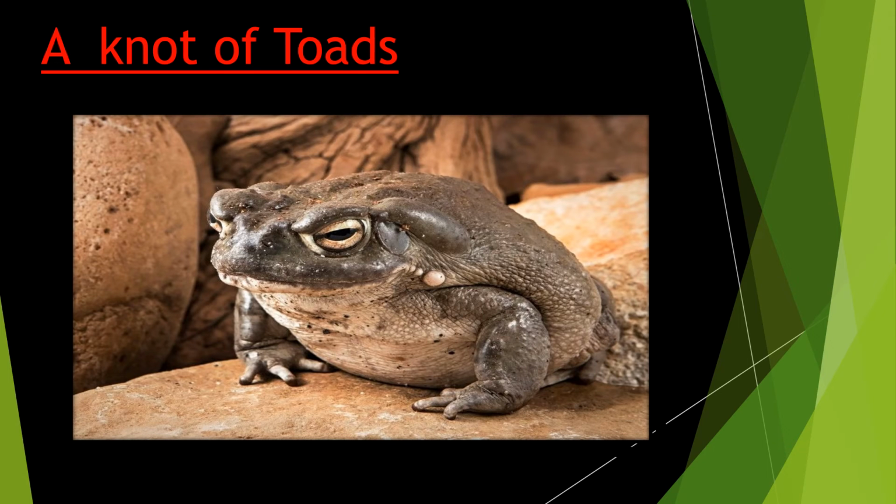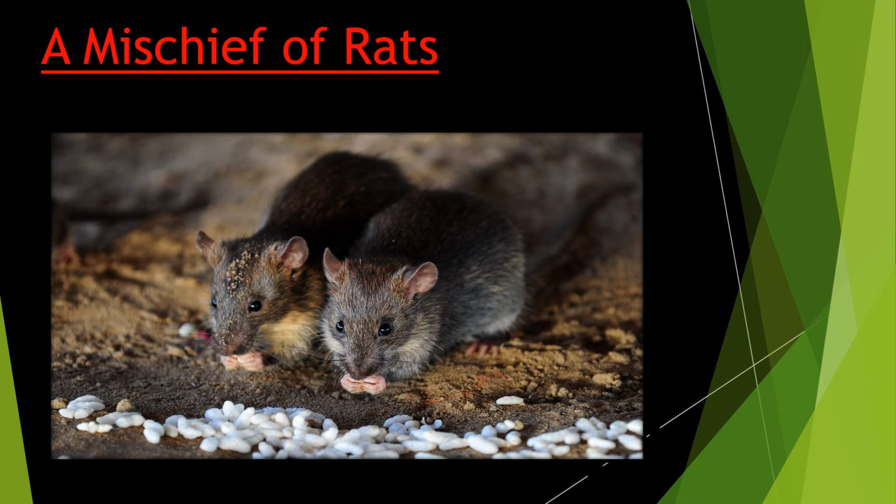The next one we have is a knot. Well, this toad is looking quite scheming, like it's planning something, looking like a don or a gangman. So yes, a group of toads is known as a knot of toads. A knot of toads. The next one, wow, we have rats.